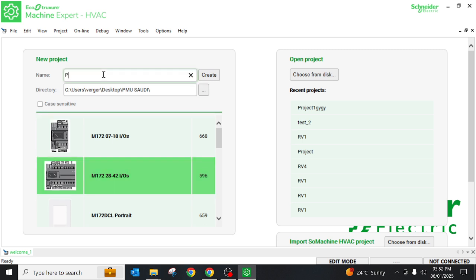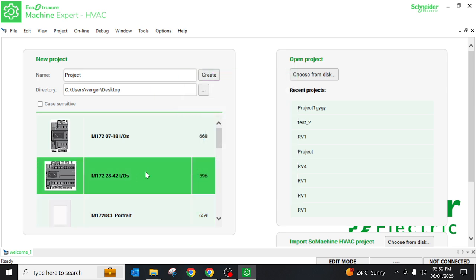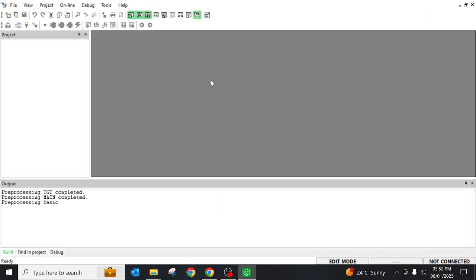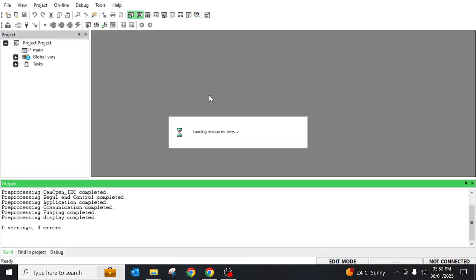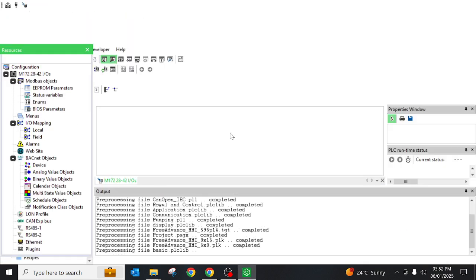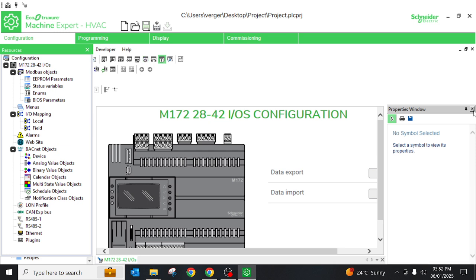I will create a project name, please. Store in desktop. Okay. So it will automatically create a project.